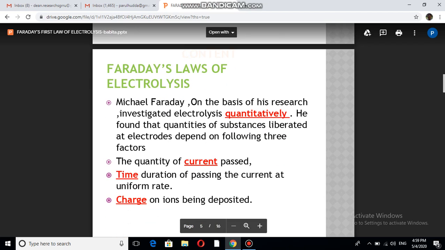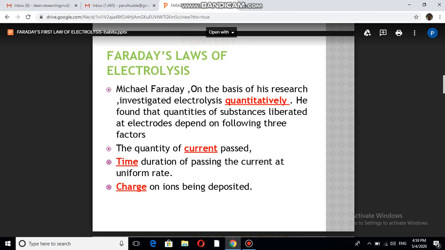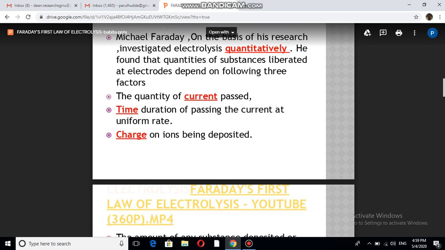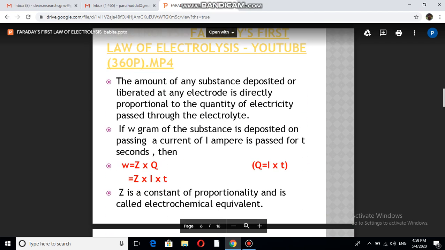Now we will define the two laws of electrolysis which were given by Michael Faraday. So this is the first law. The first law of electrolysis states that the amount of any substance deposited or liberated at any electrode is directly proportional to the quantity of electricity passed through the electrolyte. So if we pass more electricity, more amount of substance will be deposited, and if we pass less electricity, less will be deposited.